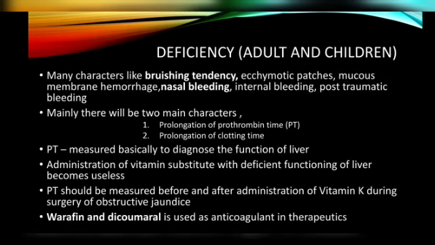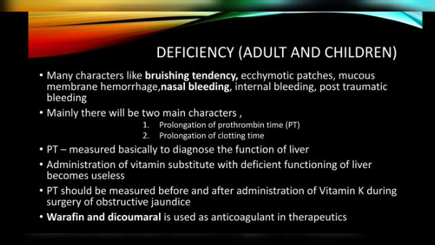When we get into children and adults, there will be characteristics like bruising tendency. What is meant by bruising tendency? Bruising tendency here is nothing but patches that appear on the skin with a purple or bluish color, okay. Ecchymotic patches are otherwise called purpura or bruising, same thing.